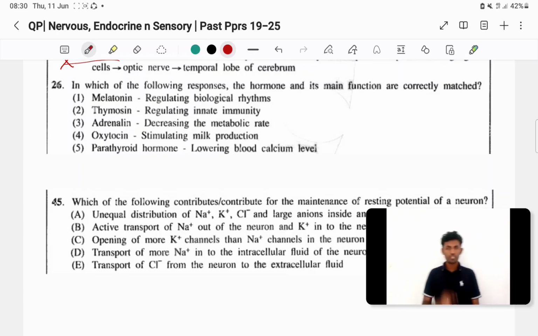Which gland secretes melatonin? We call these glands endocrine glands. So which gland secretes melatonin? Can you write down for the other four hormones which gland is responsible for secreting each hormone, and also its function? Quickly write, then we'll quickly discuss. I will give just one to two minutes.